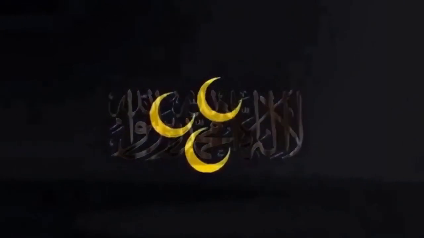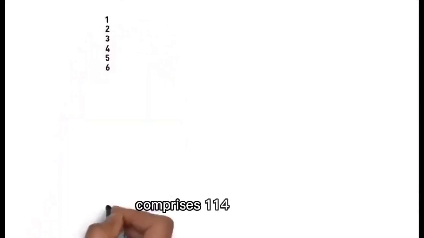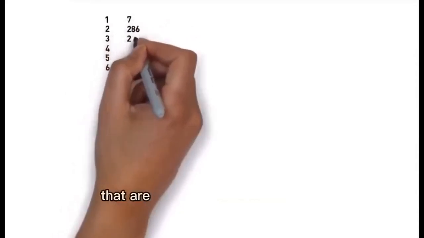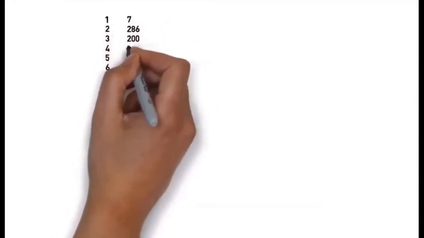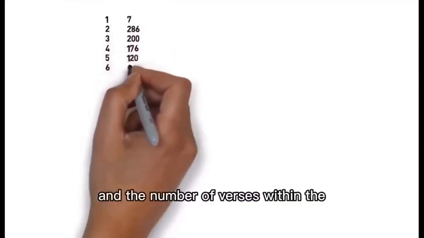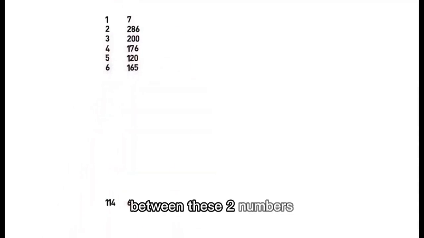As Jay said, the Quran comprises 114 chapters. Each chapter has a number of verses, and there are two numbers that are thus associated with each chapter: the chapter number from 1 to 114 and the number of verses within the chapter. Now there is a mathematical relationship between these two numbers.